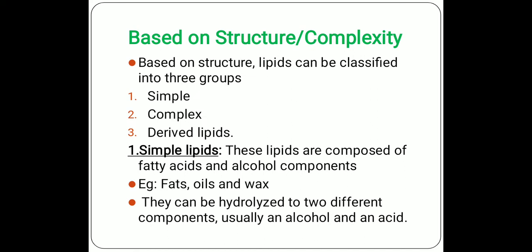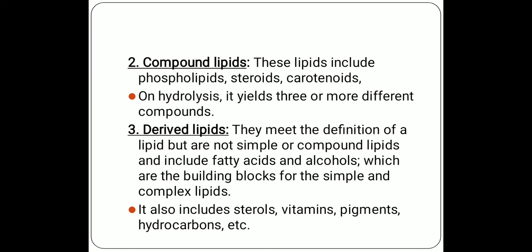Simple lipids. These lipids are composed of fatty acids and alcohol components. Example, fat, oil, and waxes. They can be hydrolyzed to two different compounds, usually alcohol and an acid. Compound lipids. These lipids include phospholipids, steroids, carotenoids, etc. On hydrolysis, they yield three or more different compounds.